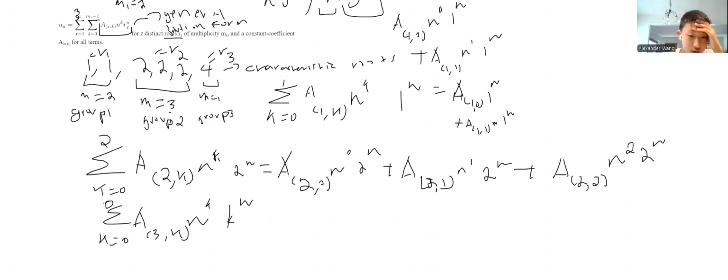This is also equal to just plugging in k equals 0, because that's the only term that you're iterating from. Because the highest index that you're iterating to is 0 and it's inclusive. So you're only doing this from 0 to 0. So you have a of 3 comma 0, n to the power 0, 4 to the power n.